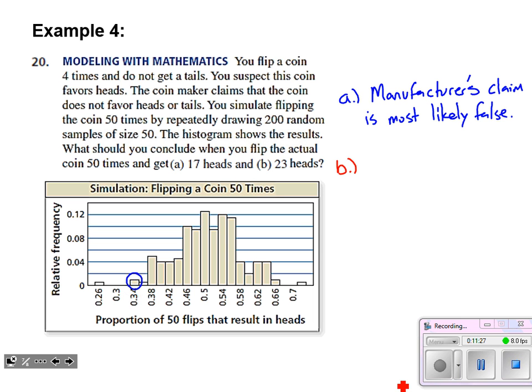Letter B, what if we get 23 heads? Well, that is 23 out of 50, so the proportion of our 50 coin flips would be 46% if we got 23 out of 50. So that's right here. That's in the meat of our bell curve, and that, based on our relative frequency, is much more likely. So if we conduct our trial and get 23 heads out of 50, then the manufacturer's claim is most likely true.